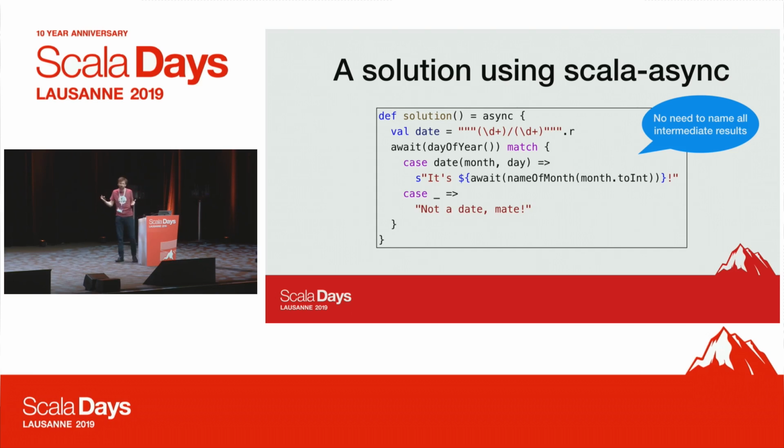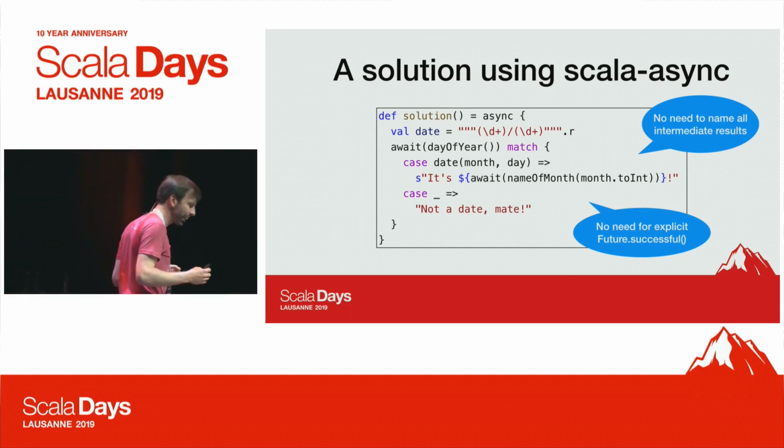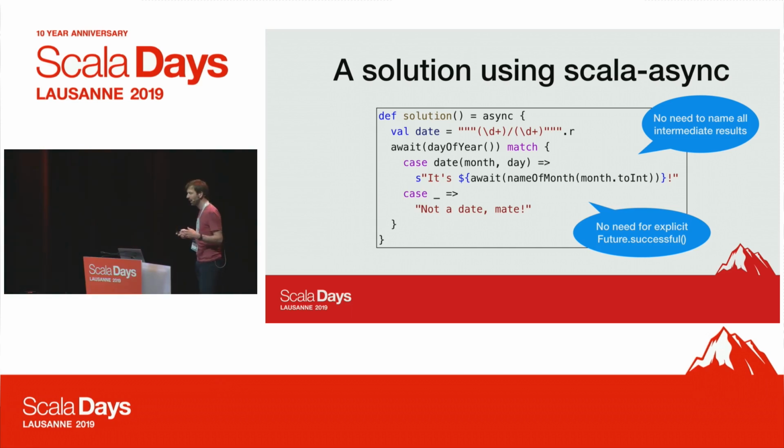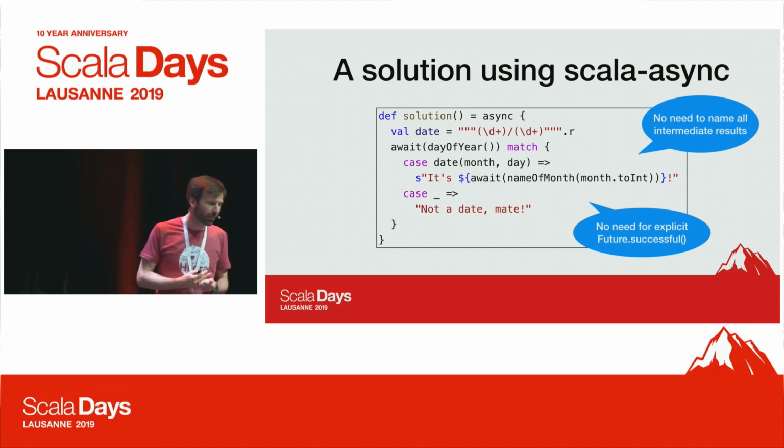Of course, we are free to introduce names as much as we want, but at least we're not forced to do that. Also, we don't need to explicitly construct completed futures. Okay, and I think this is actually important because the fact that we have to do this in the previous solution tells you that the fact that there's a flat map underneath actually kind of leaks to the surface, right? It's fine if you know that we're actually doing flat map and you know how to write the code explicitly using flat map. That's good, but certainly doesn't help clarity.